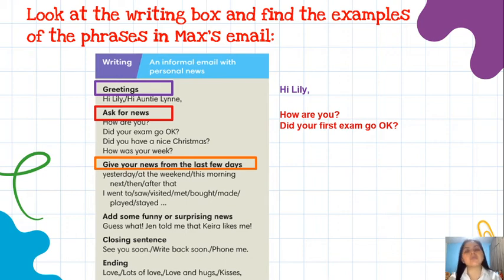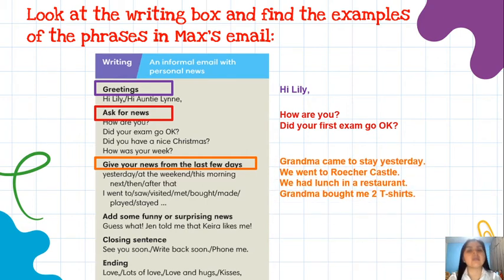Give your news from the last few days. What did you do? What did you do the last few days? Maybe if today is Monday, for example, what did you do on Friday? What did you do on Saturday or Sunday? Yes, you have to give the information about the last few days. And in Max's email, we have this information, okay? Grandma came to stay yesterday. We went to Rochester Castle. We had lunch in a restaurant. Grandma bought me 2 t-shirts, okay? So we are using past simple.